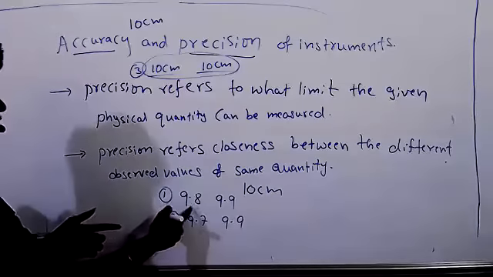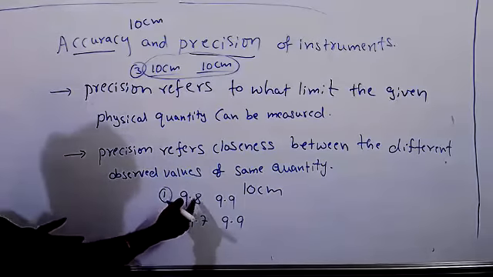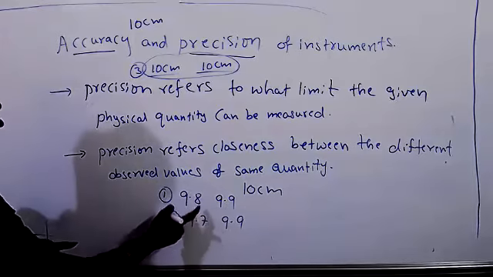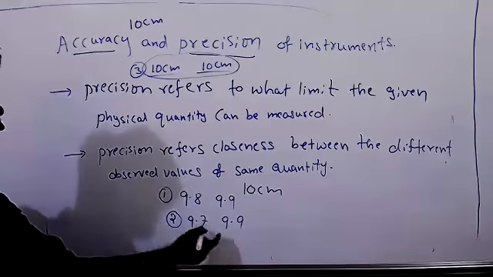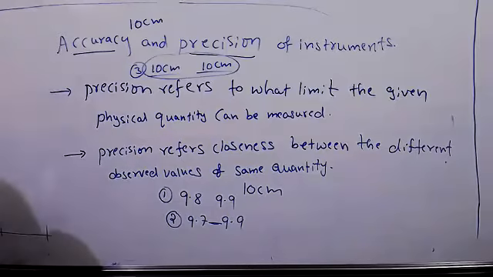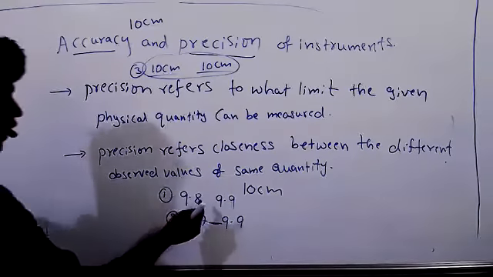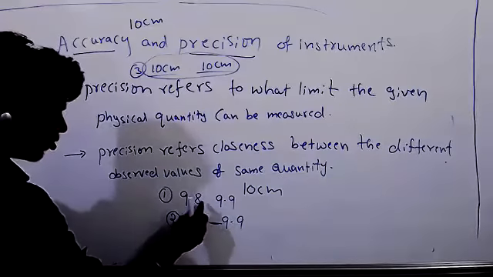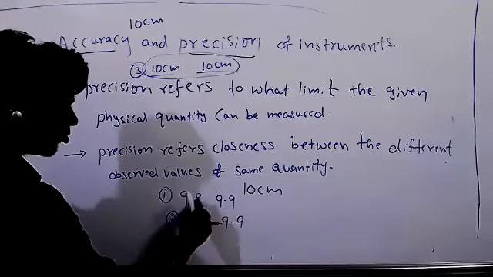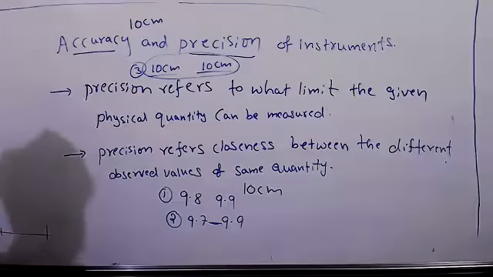Here, in the first one, accuracy is not there, but precision is there. It is more than this, right? Here two numbers, here only one number is different. So when I'm measuring any value, I have to get the values very near. When I'm getting very near values, that means more precision.